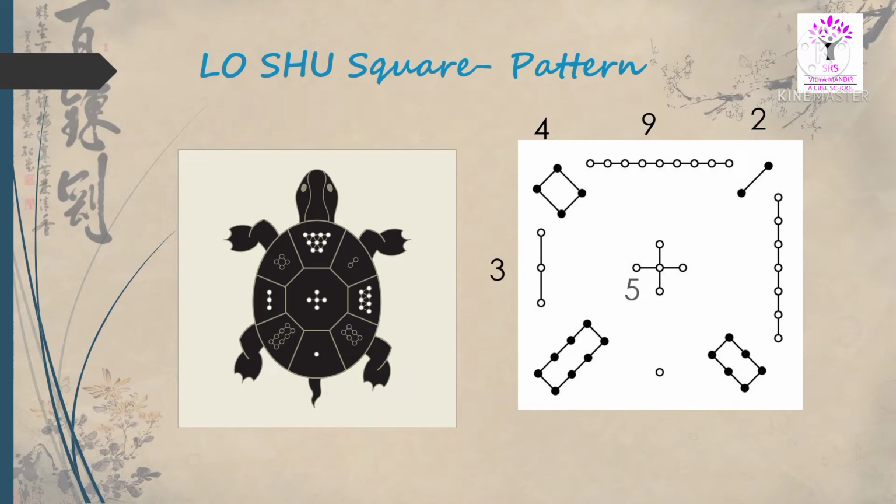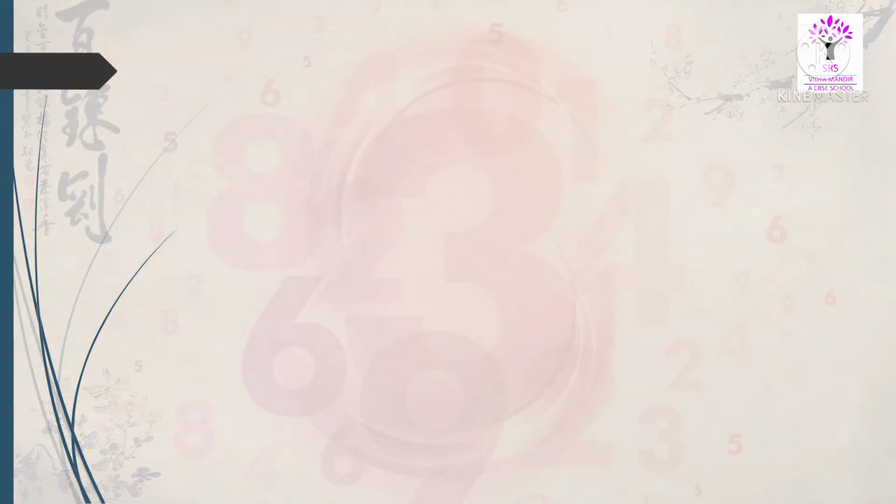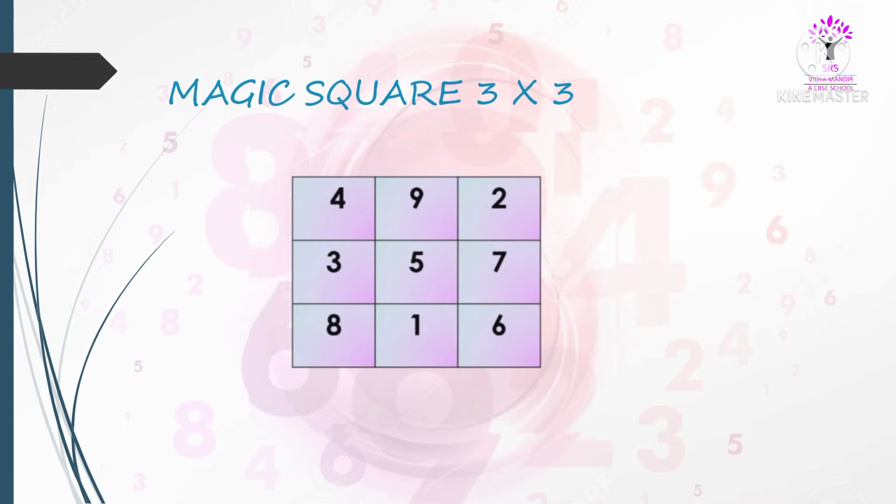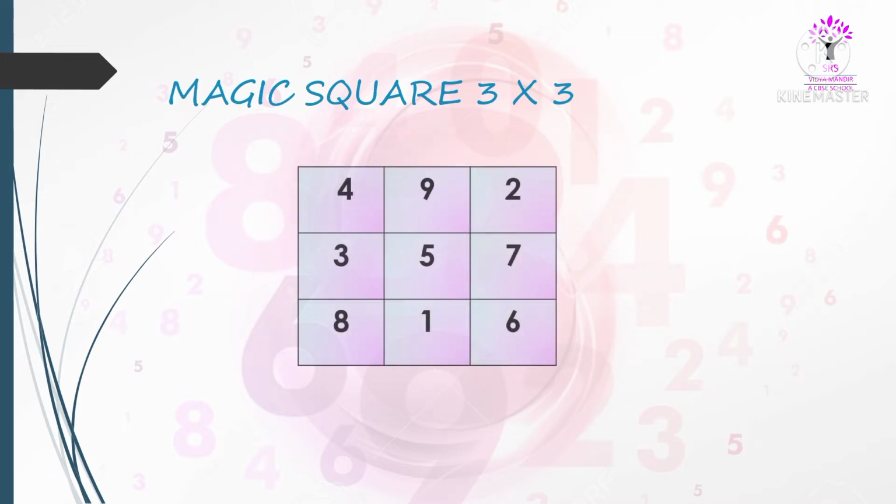Count the dots in the symbol and write them as numbers. You will get something like this: 492, 357, 816. Let's now arrange all these numbers in a 3 cross 3 grid and observe the pattern carefully. We can notice that at corners we have even numbers and at middle 5 boxes we have odd numbers.